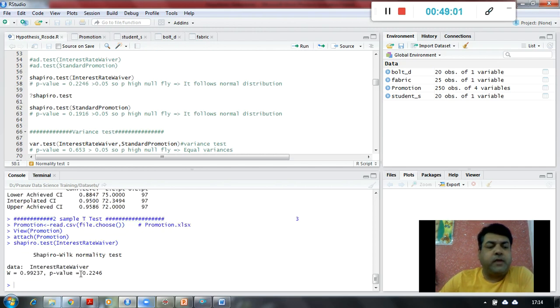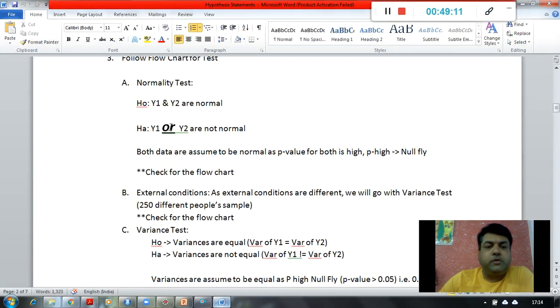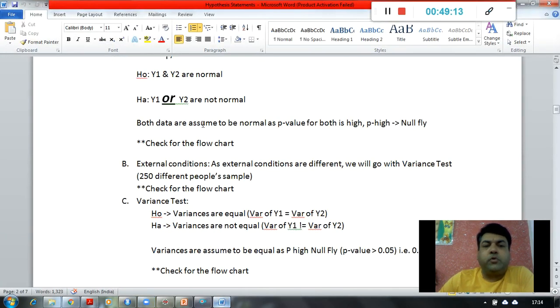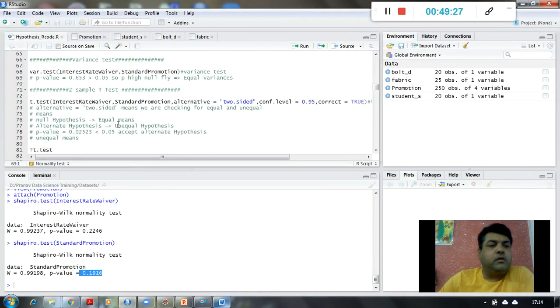So we got this p-value which is high, and on standard promotion, yes, this p-value is also high. So in both cases, the p-value is high. Both data are assumed to be normal as the p-value for both is high. P high, null fly. What is null? Y1 and Y2 are normal, right? Alright, now let us check the next step.